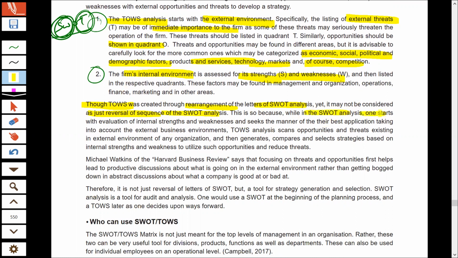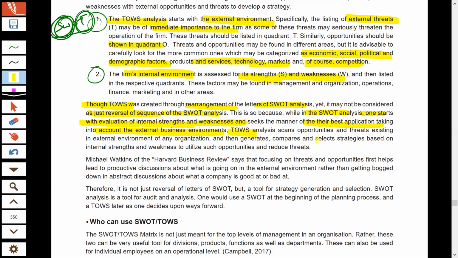SWOT analysis starts with the evaluation of internal weaknesses and strengths, and then decides how the internal strengths and weaknesses can be used to harness the external opportunities and threats.